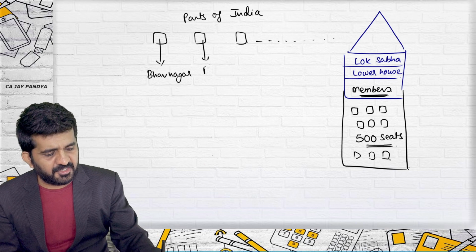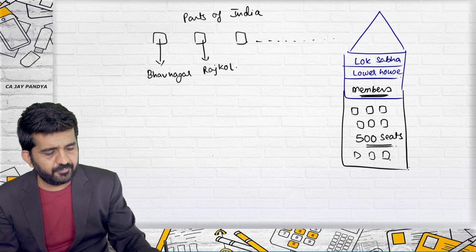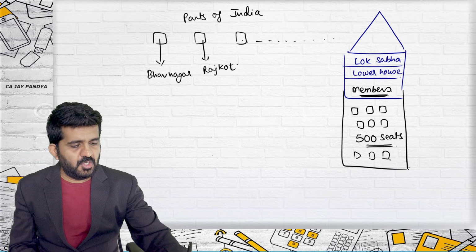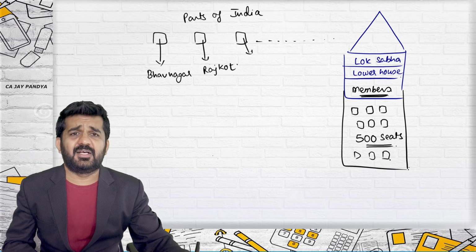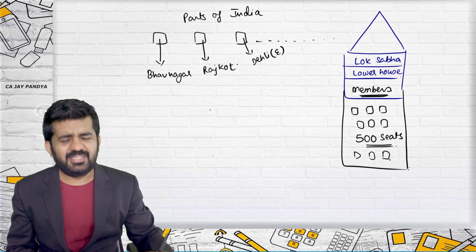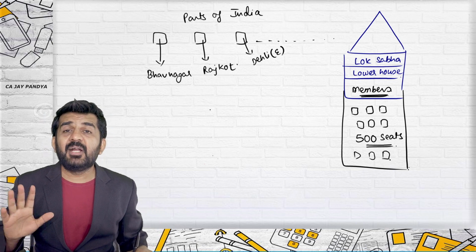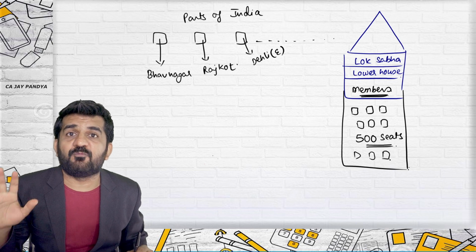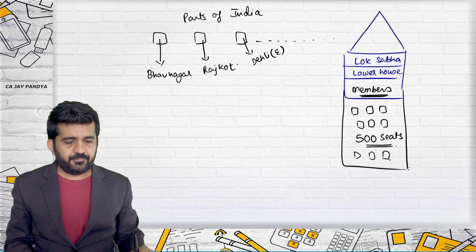One of the parts is Rajkot. One of the parts, say, is in Delhi, Delhi East. But how many parts are totally made? 500 parts. Is it all right?